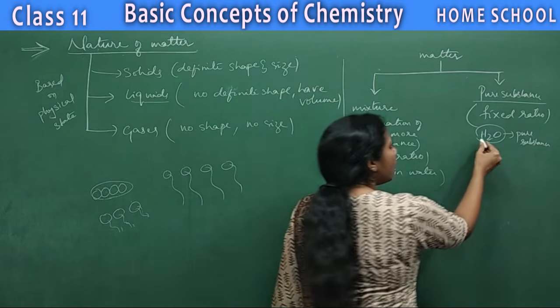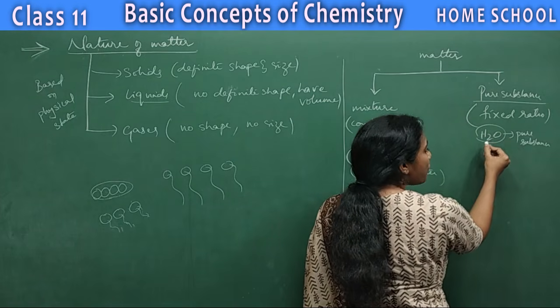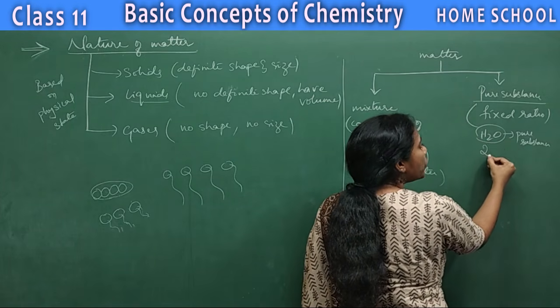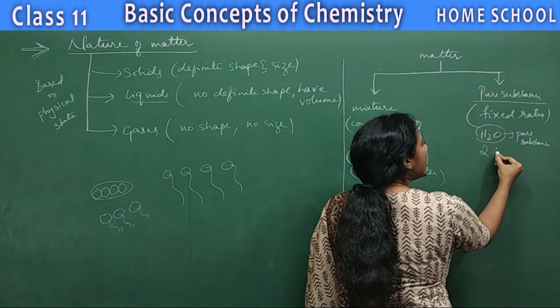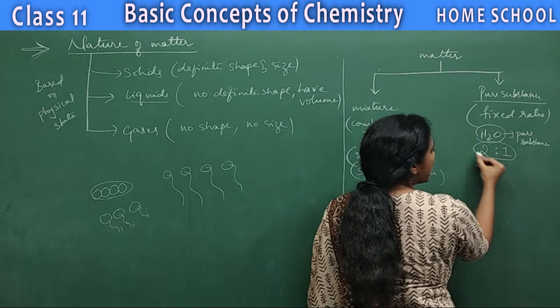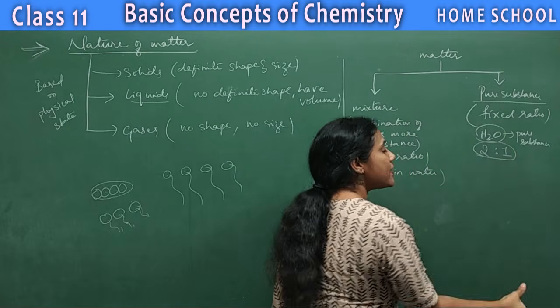But you see, how is water formed? Water is formed by the combination of 2 atoms of hydrogen with 1 atom of oxygen, isn't it? So only then water is formed.